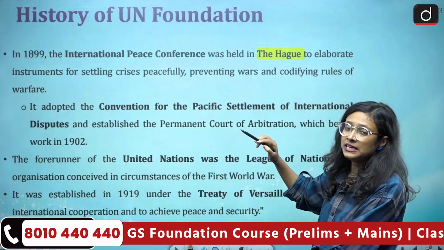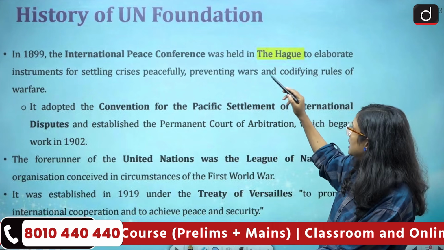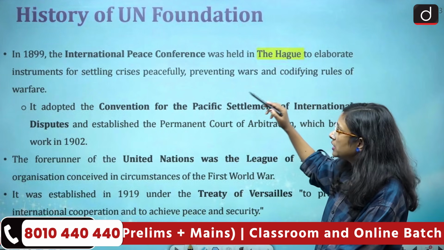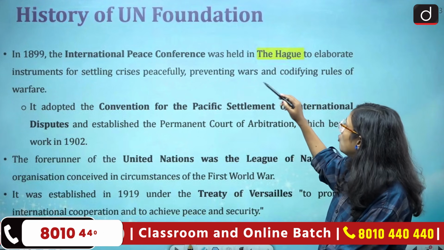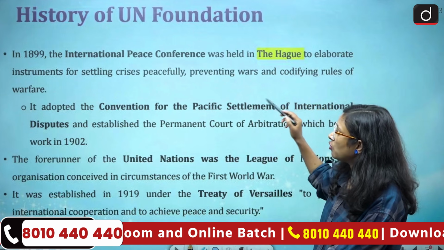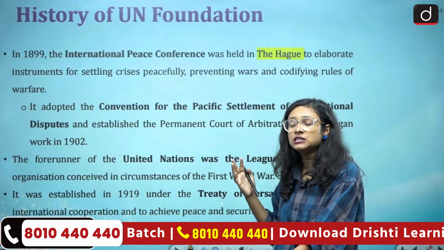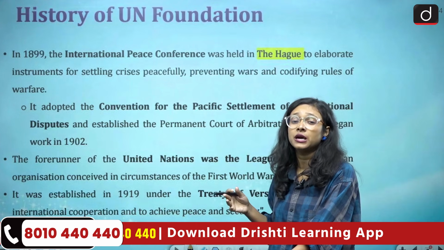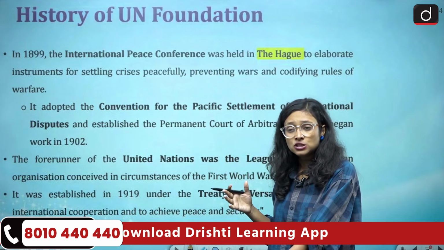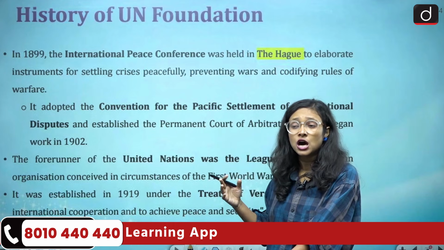In 1899, the International Peace Conference was held at The Hague to elaborate instruments for settling crises peacefully, preventing wars and codifying rules of warfare. These are times when so many geopolitical tensions are going on, and in contemporary times also we can see them. We can see the Israel-Palestine war now.